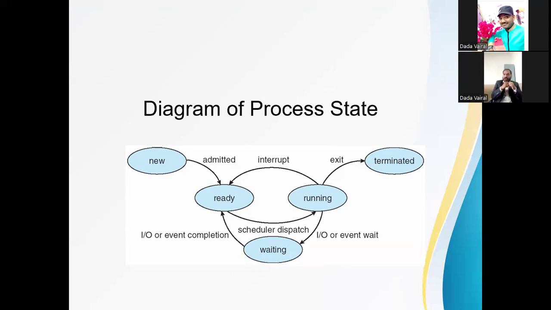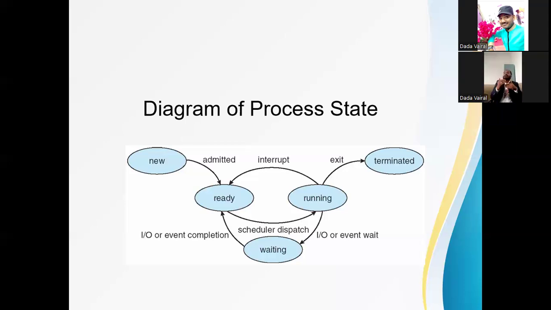Processes in the ready state are waiting for the CPU, and when a process is allocated the CPU, it goes to the running state. A process in the running state means its execution is going on.